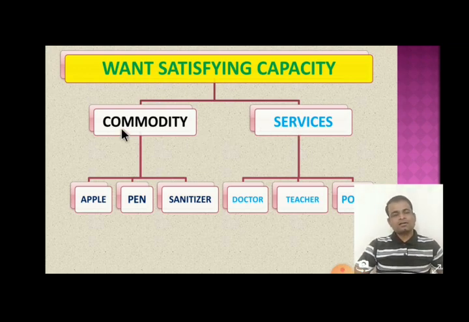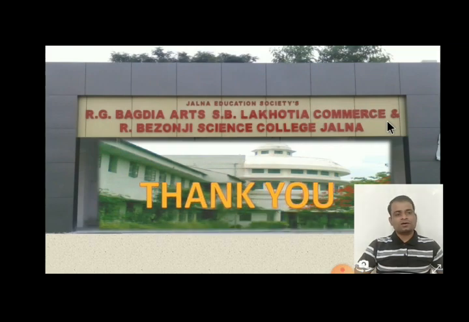In other words, capacity of goods and services to satisfy human wants is known as utility, as well as utility is the want satisfying power of commodity and services. Here we have taken many examples related to commodities which satisfy human wants: pen, apple, sanitizer. Services: doctor, teacher and police. So all commodities and services have power to satisfy human wants, which is known as utility in economic analysis. So in this way we have seen the concept of utility. Thank you.